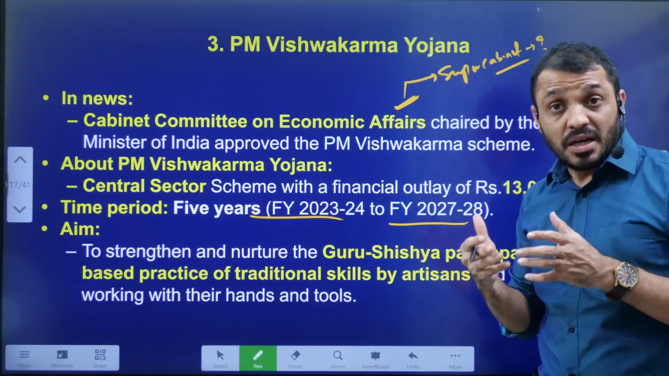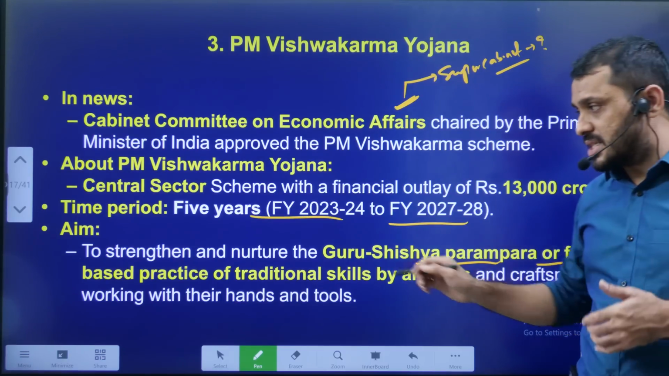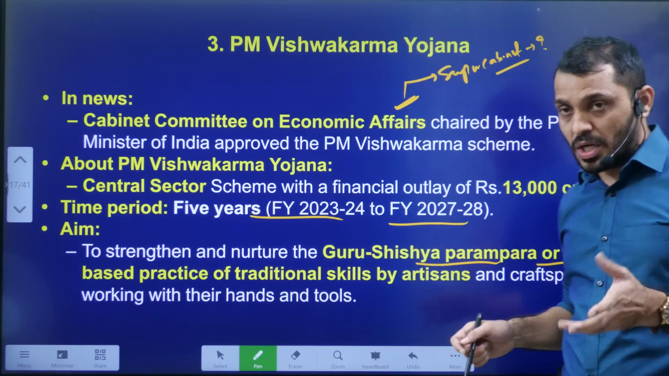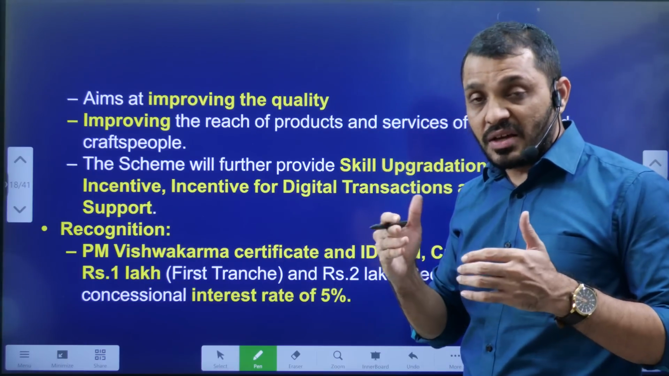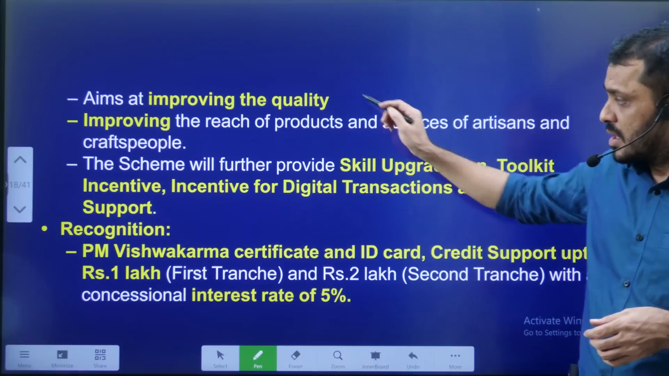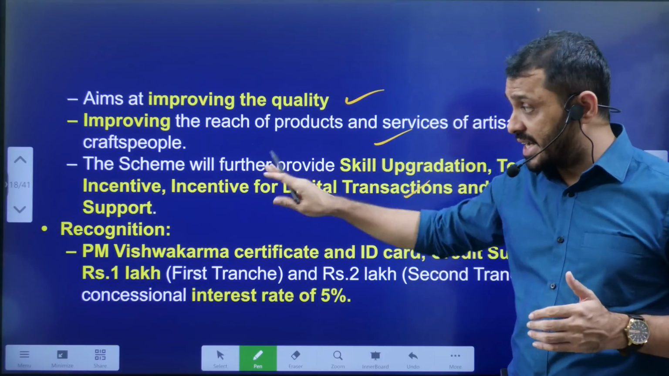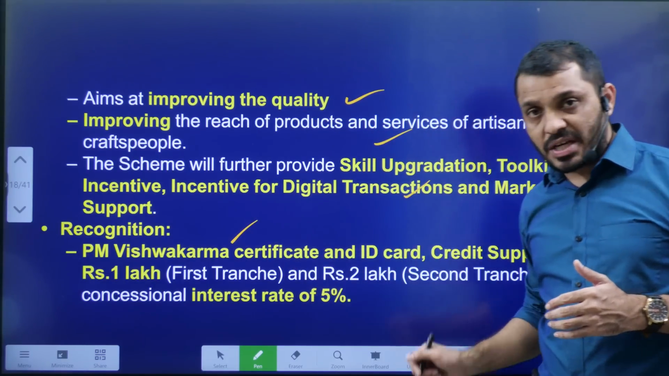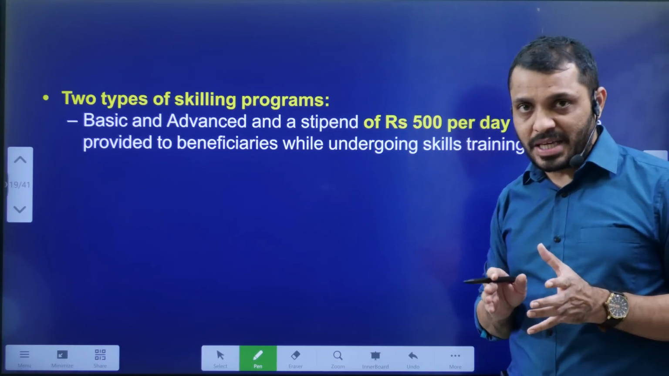which reflects the relation between the guru and shishya, because it is a family based practice. This craftsmanship is all about that. That means it may be with the family or it may be learning from a particular person. To encourage that, this scheme was launched. In this scheme, what will be developed I already explained, and a certificate will be given, and in two stages, 1 lakh as well as 2 lakh will be given.